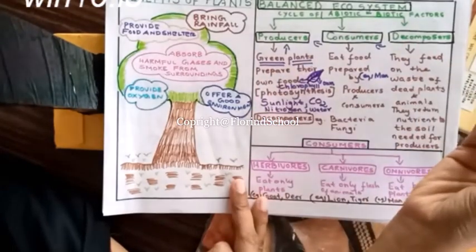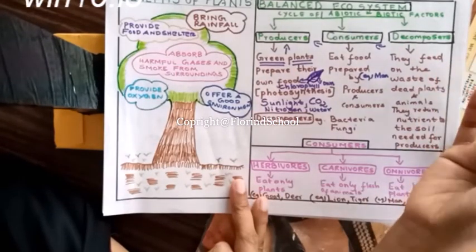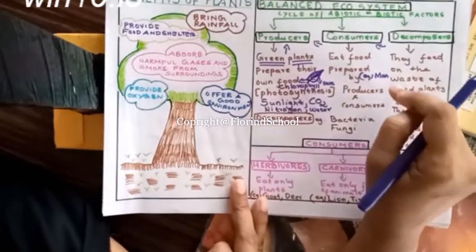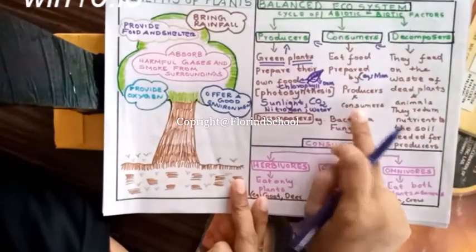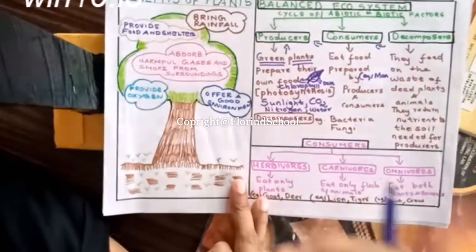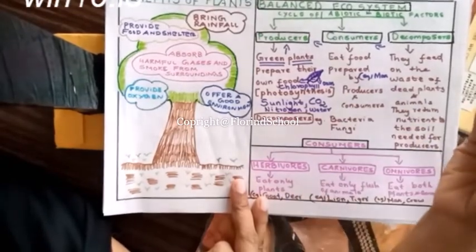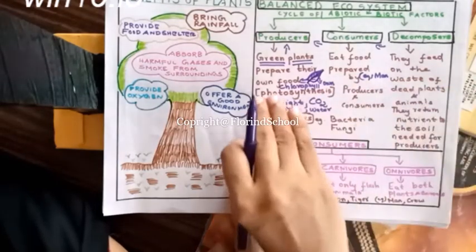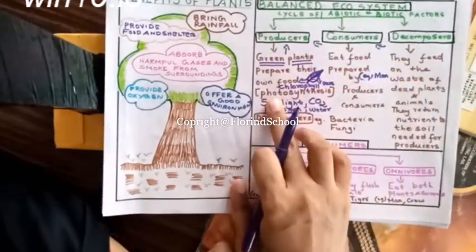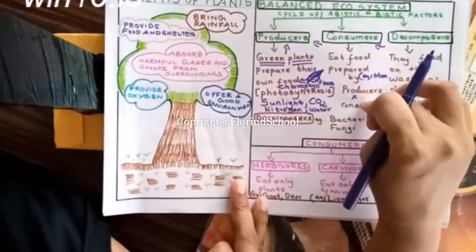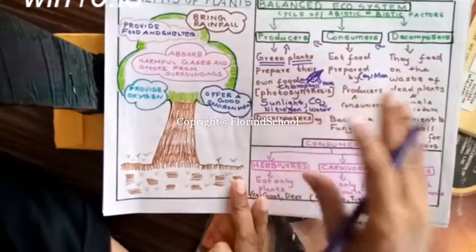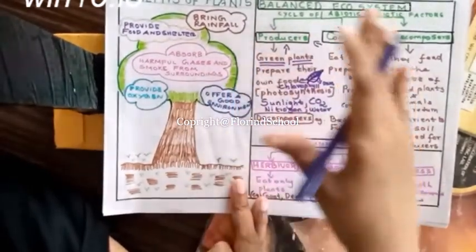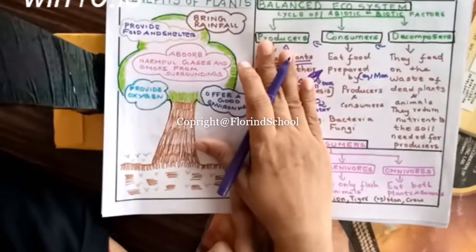We eat the fruits, we eat their leaves, we eat the vegetables of the green plants. And also consumers eat the consumers themselves. For example, we eat sheep, we eat mutton, we eat chicken. Okay, so we consumers eat the producers and the consumers also. Okay, next, producers prepare their own food. Consumers depend upon the producers for food.